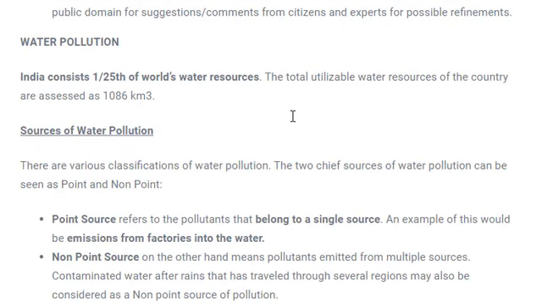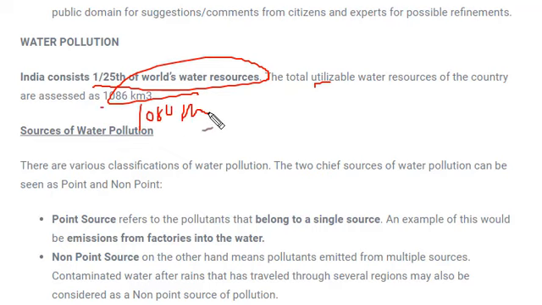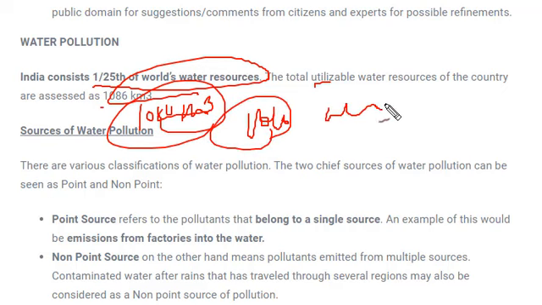Next kind of pollution is water pollution. So there's a first fact given over here, that India consists of 1/25 of the world's water resources, and the total utilizable water, that means the water which can be used, is 1086 cubic kilometers. Okay, so this is the volume of water which is given over here and can be utilized.